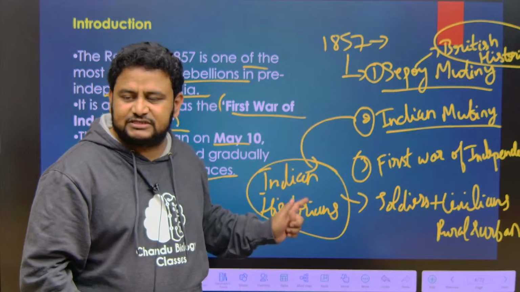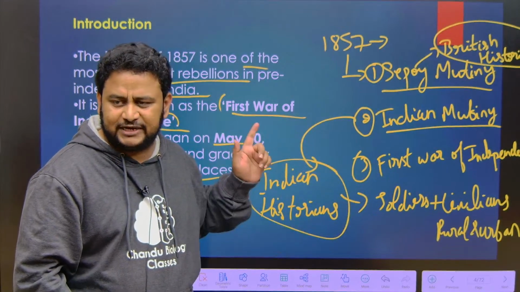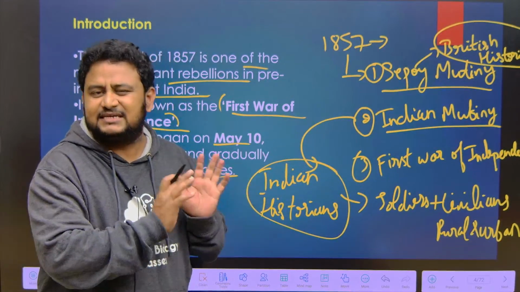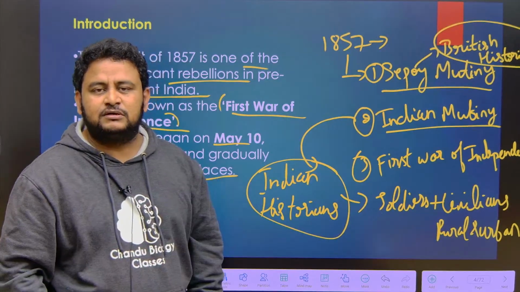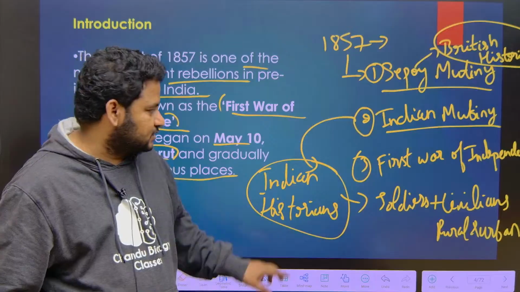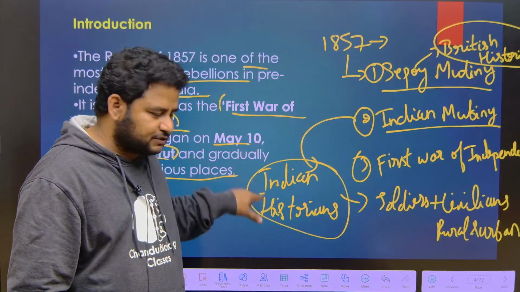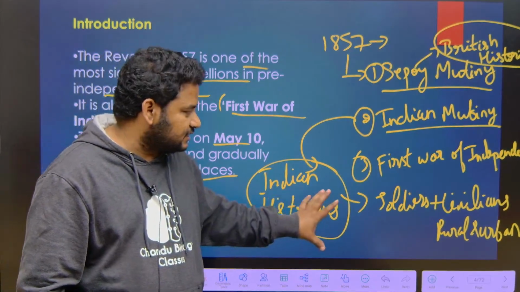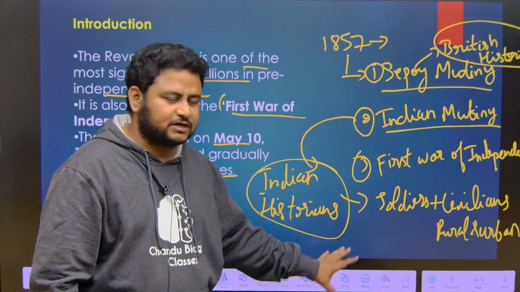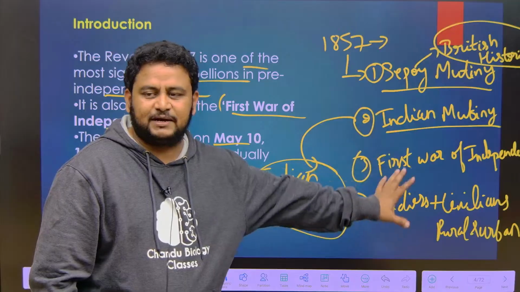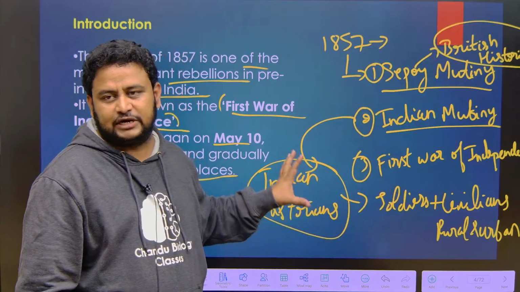Indian Mutiny was given by Indian historians. Sepoy Mutiny, where they are telling it is just the revolt of the sepoys, not of entire India, is how the British historians wrote off the movement. Indian historians said that it is not just the revolt of soldiers, it is also the revolt of civilians, and of rural and urban people. That is why it is also called the Indian Mutiny.